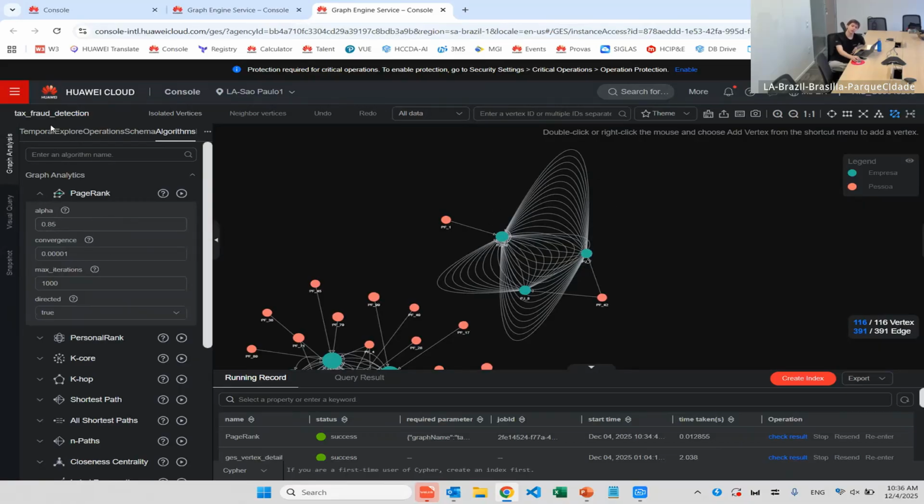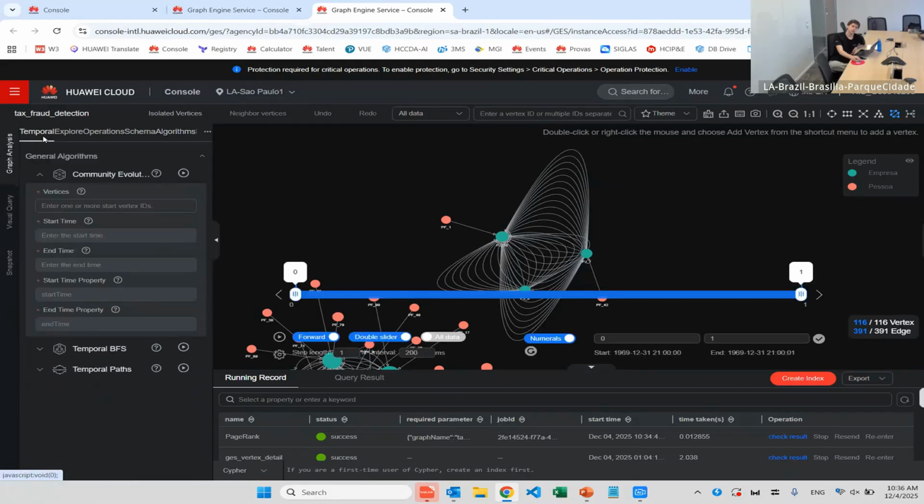What can we do? We can go to the temporal page, and we can run the community evolution algorithm. Here, I'm going to put the nodes that are in this weird, suspicious network, right? All of them. And we're going to see exactly the evolution of, in a timely manner, right? In the temporal manner, actually. Let me see if I put everyone, 42, 1, 7, 8, 10. Okay, we're gonna run it.